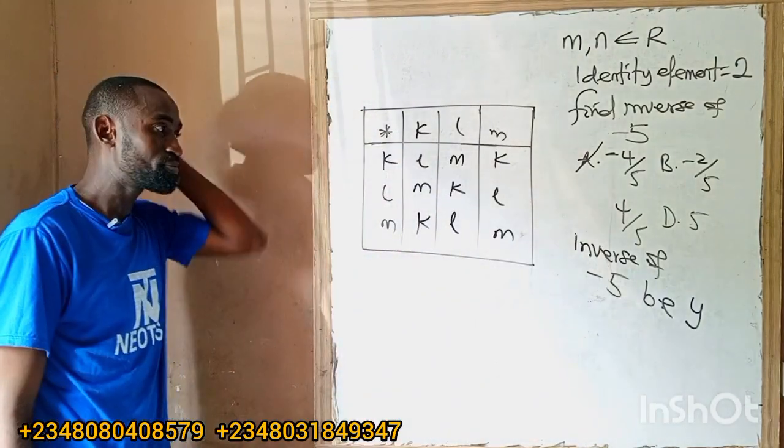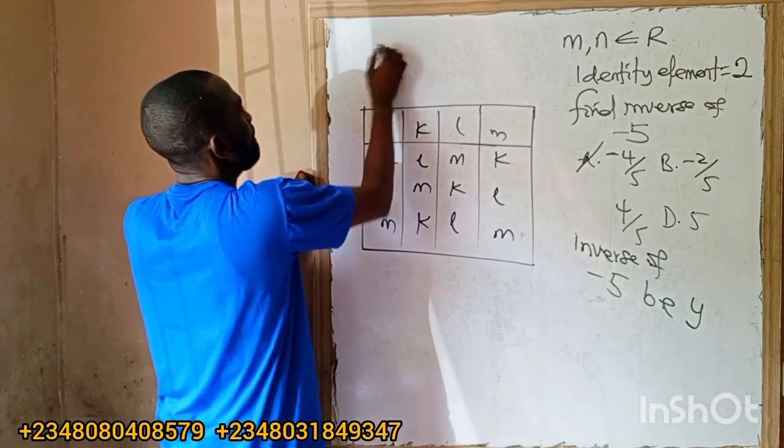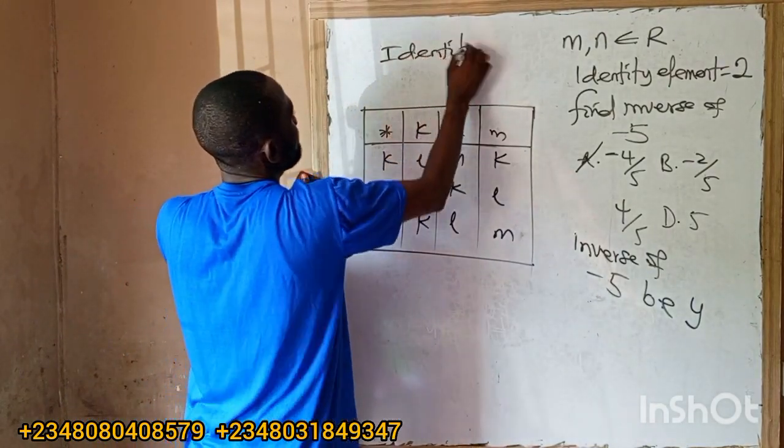Now look at this. Here we have to find the identity element.